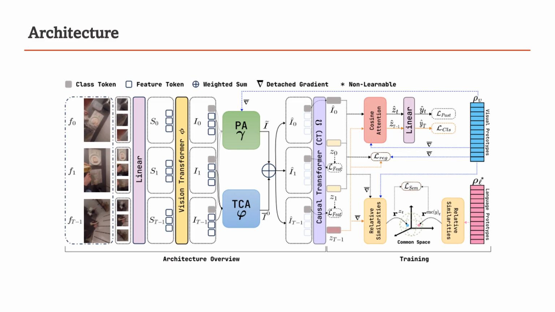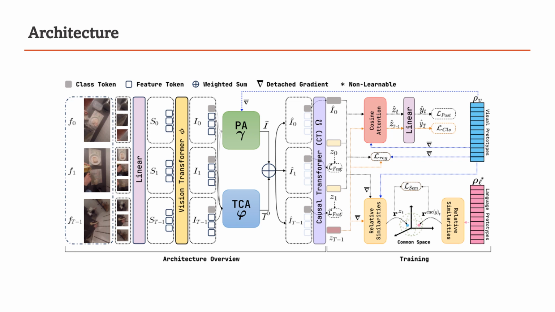SGEAR is built from three main components: visual encoder, intermediate stage, and causal decoding. The visual encoder is a ViT that encodes video frames visually. The intermediate stage uses two novel blocks named prototypical attention and temporal context aggregation for enhancing actions with semantic information from prototypes and building causal temporal dependencies. More information is present in the main paper. The last stage, causal decoding, uses an autoregressive approach to predict the next state of the sequence of actions.